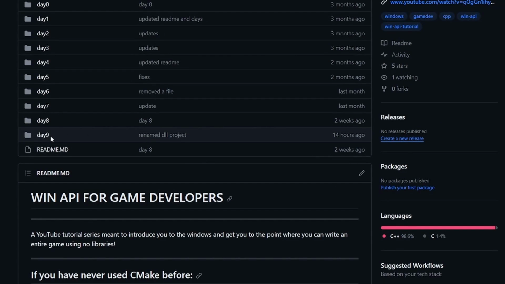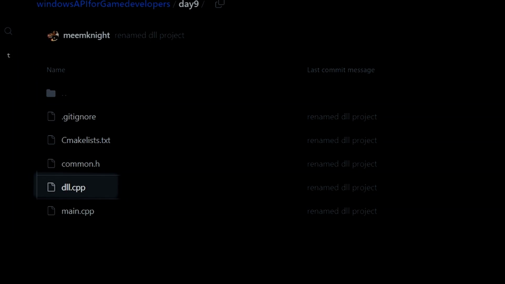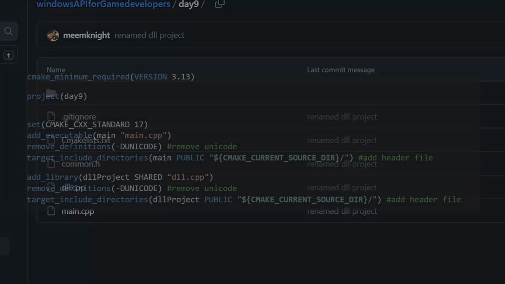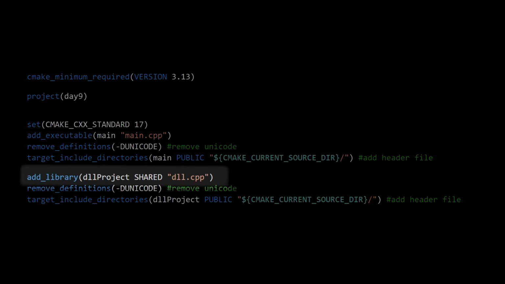Okay, in day 9 of this tutorial series, I have 3 files. DLL.cpp that will create our DLL, main.cpp that is our program that will load our DLL, and also a header file that will have the function declaration from the DLL, so main can use it. In order to create a DLL using CMake, all you need to do is add this line here.